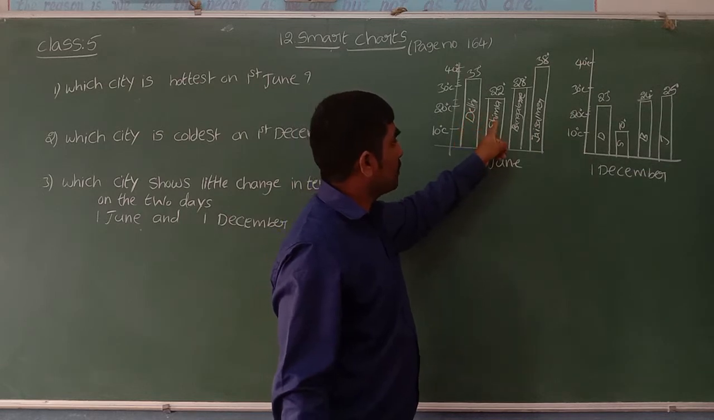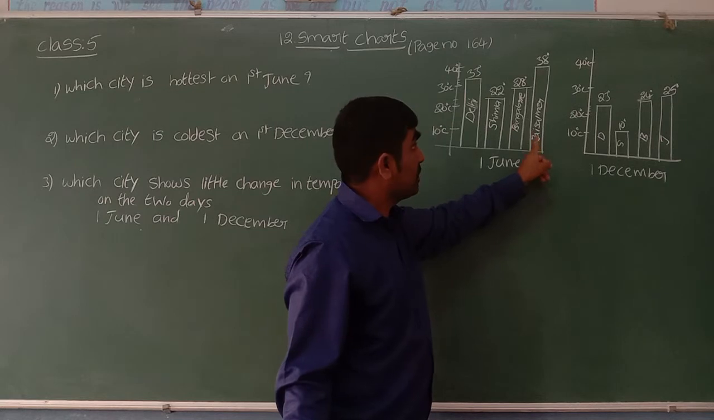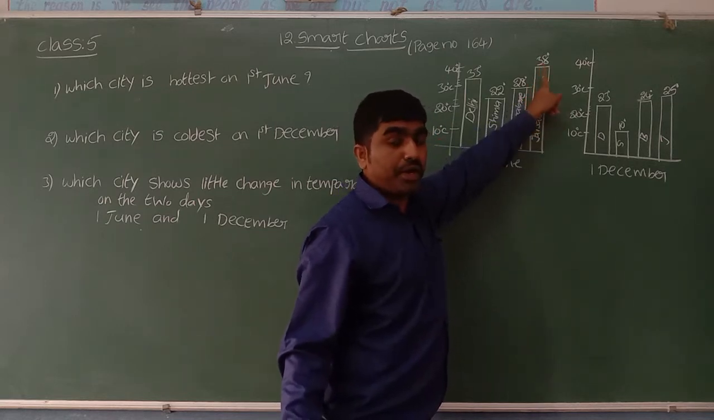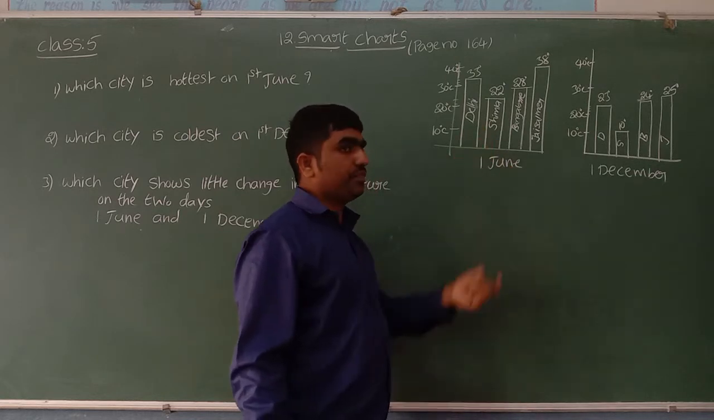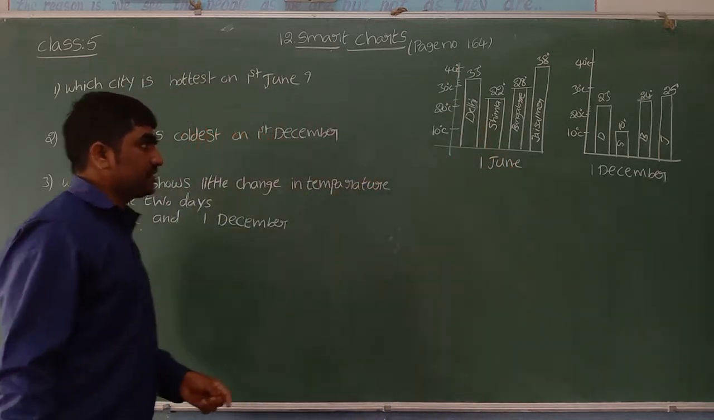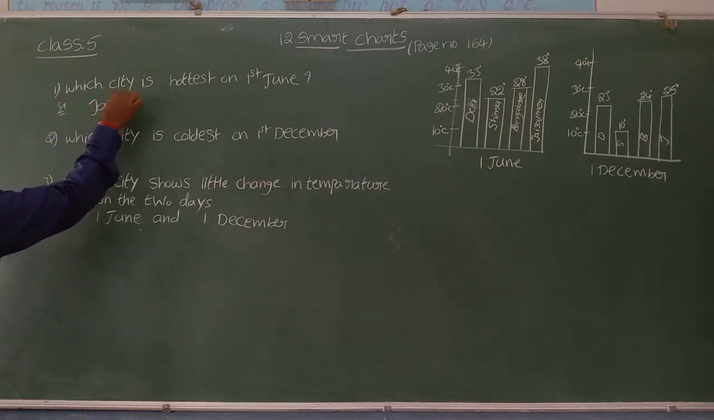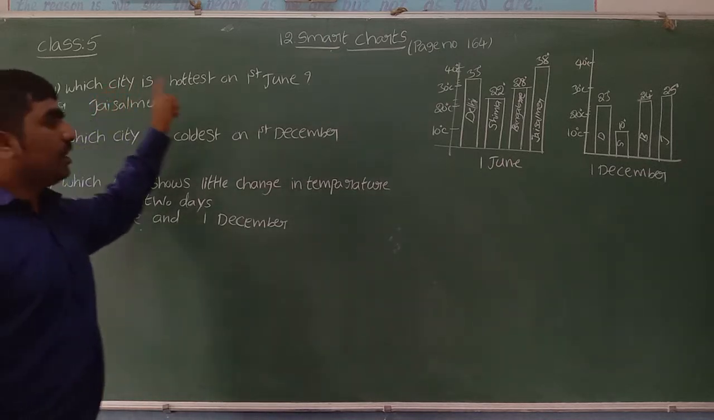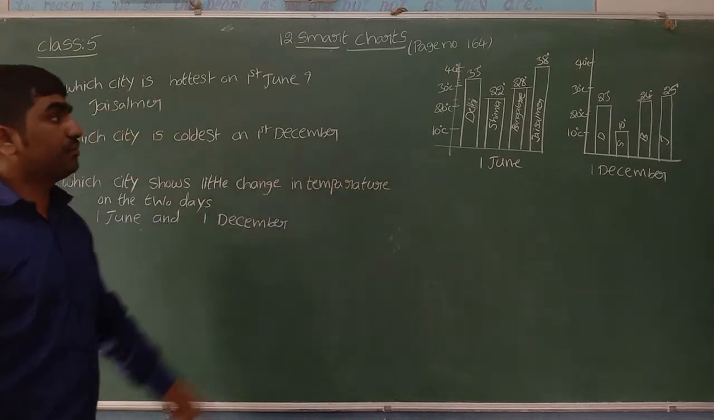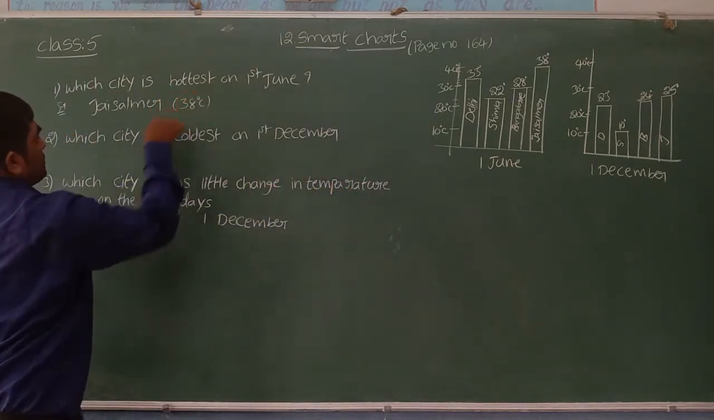On 1st June, where can you see more temperature? Delhi 33, Simla 22, Bangalore 28, Jaisalmer. Yes, this is the place with more temperature, which means it is the hottest place on 1st June among the 4 cities. Which city is the hottest? Jaisalmer. The temperature recorded is 38 degrees Celsius.